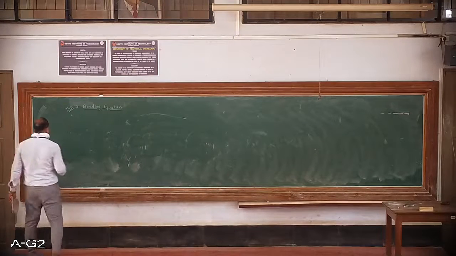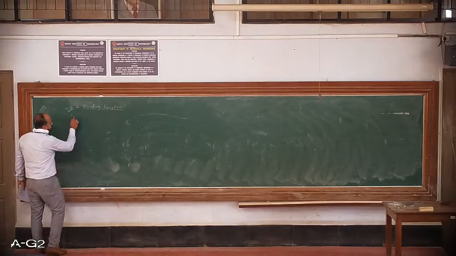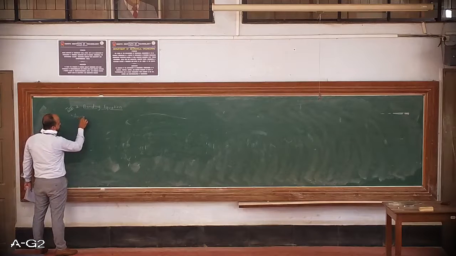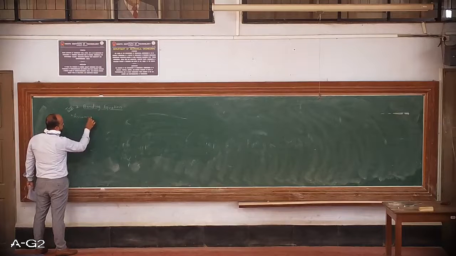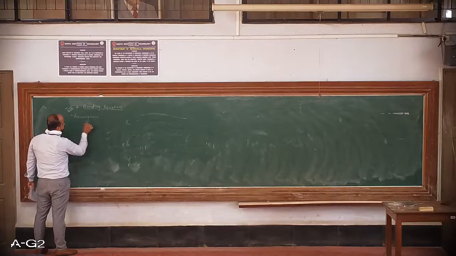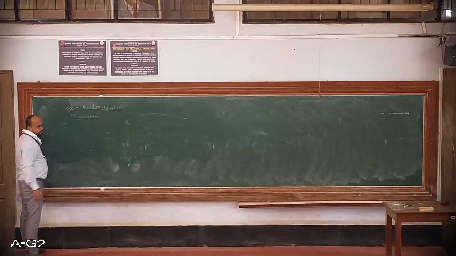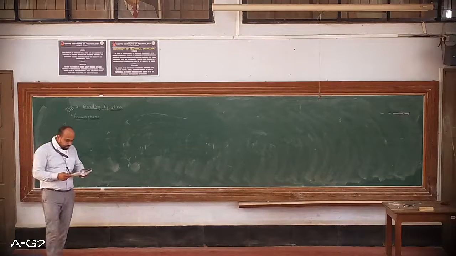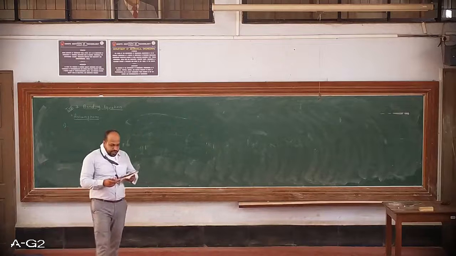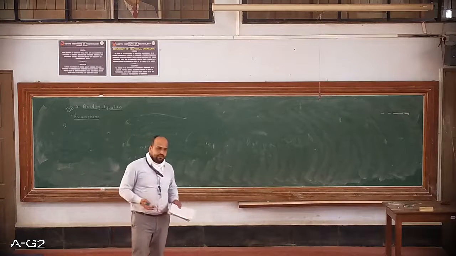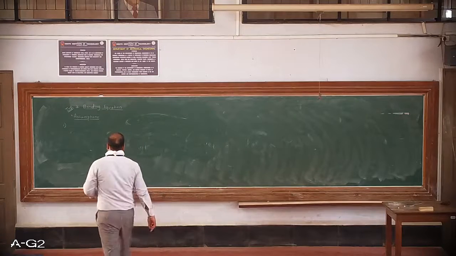As I had told, first we'll see the various assumptions which will be made before deriving this equation. Assumptions. First assumption: the beam is initially straight before loading. Okay, as simple as that.